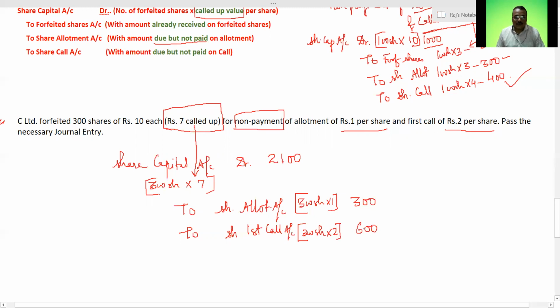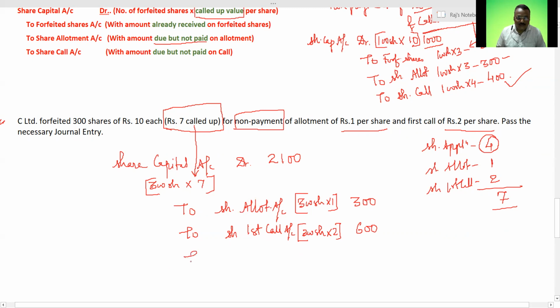So now tell me, what was the amount that I have already received? That is share application. See, if I'm going to prepare the share application, allotment, and share first call, here total called up is 7. So first call is 2, allotment is 1. So definitely I have received this 4. So this money I have already received.